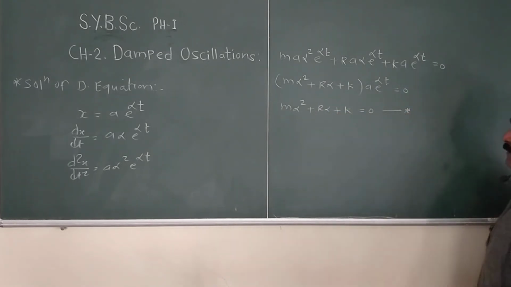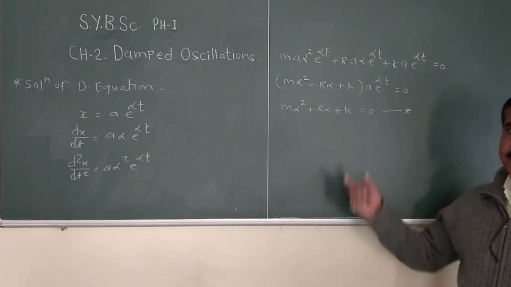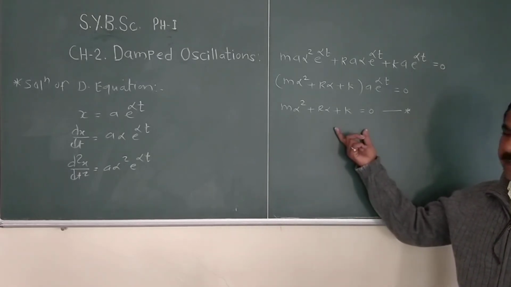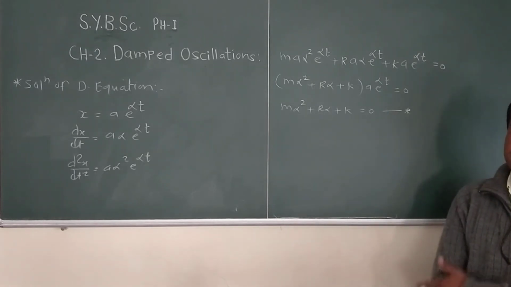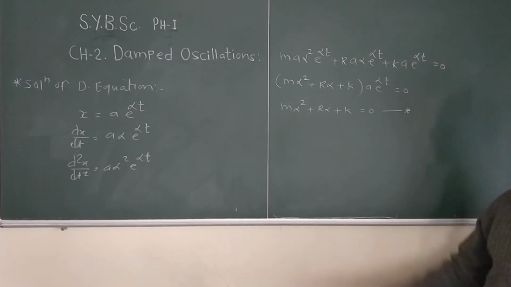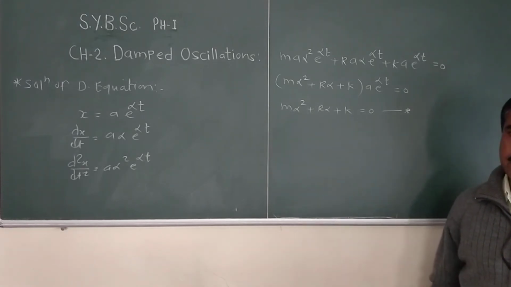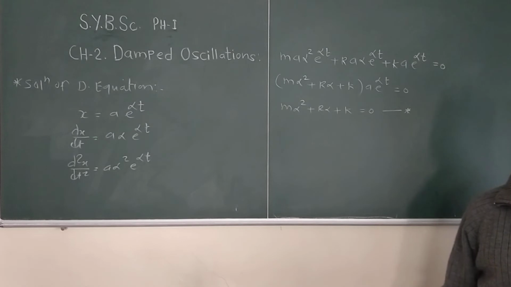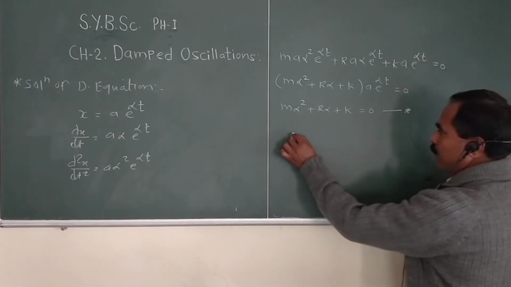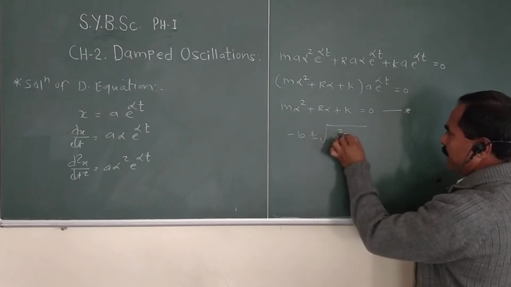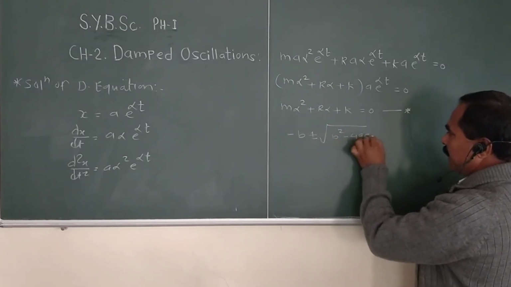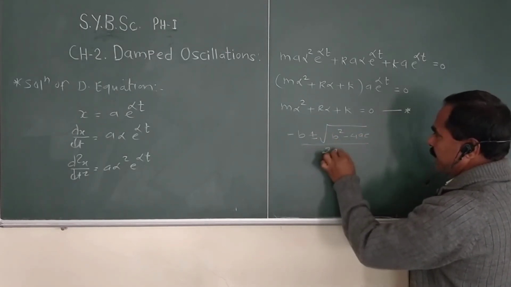So this equation is in quadratic form. So we'll get two roots. That means we have to write the value of alpha by using the root formula, that is minus b plus minus root b square minus 4ac upon twice a.